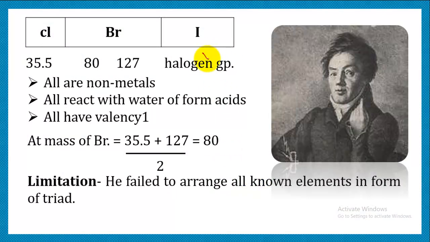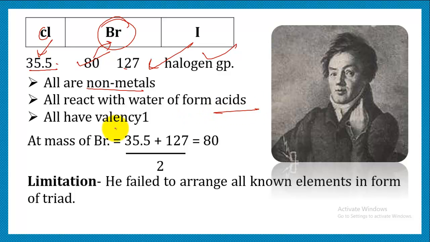Similarly, he made a halogen triad. We have discussed, like for chlorine we have 35.5, iodine is 127, and the arithmetic mean of the atomic masses of the first and third gives the result 80. That indicates the atomic mass for bromine. Similarly, there exists similarity in properties, like all were non-metals, all react with water to form acids, and all of them possess valency 1, that is -1. And the atomic mass we have already discussed.